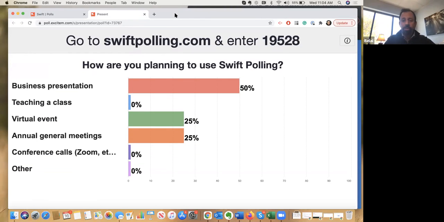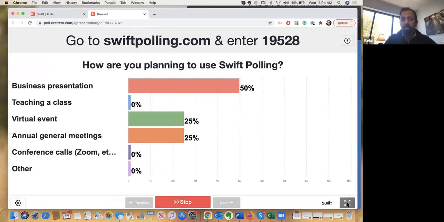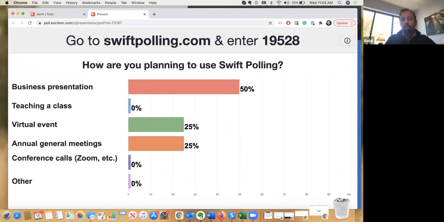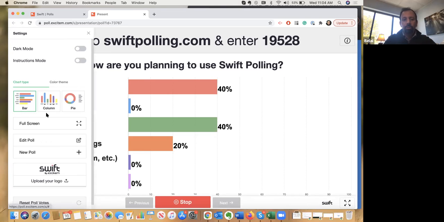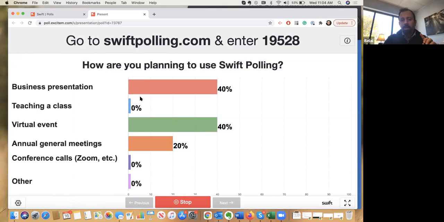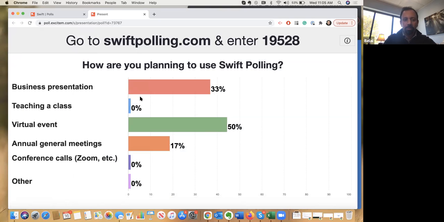Now, for presentation purposes, this is what you usually present. You can take this into a full screen environment, and you can also show this as part of a PowerPoint presentation. We are working on adding Google Slides as well, which should be coming in the first quarter of next year. The results will update in real time, and there are a lot of cool features that allow you to change the visualization of what you see here. We'll come back to this, but I can see that 33% of you want to use it for business presentations, half of you for virtual events, and 17% for annual general meetings.